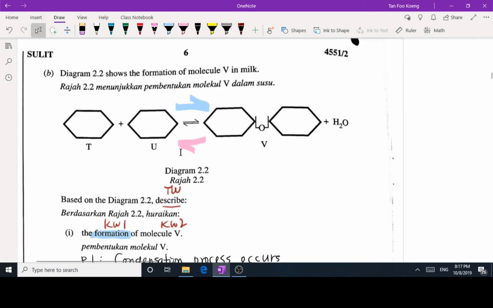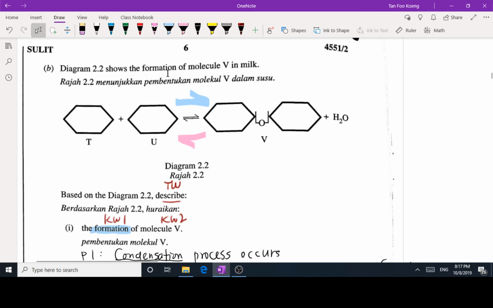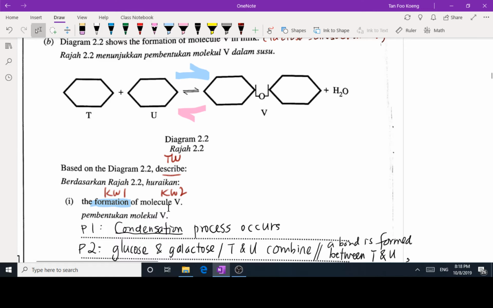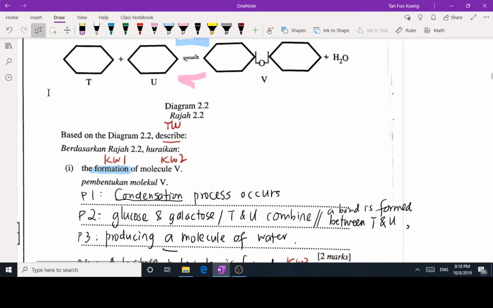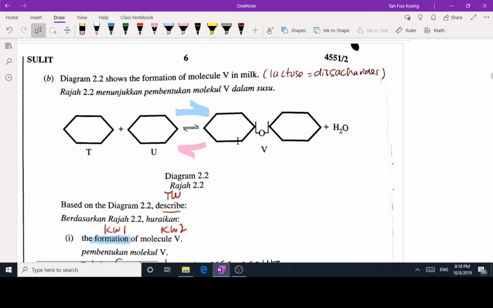Then number B. Diagram 2.2 shows the formation of molecule V in milk. We know that milk contains lactose, and lactose itself is a disaccharide. So based on diagram 2.2, describe, as the task word, the formation of molecule V. Formation refers to the forward process, and number two is about the breakdown of molecule V, so we are looking at the reverse process. So how do we tackle this question?